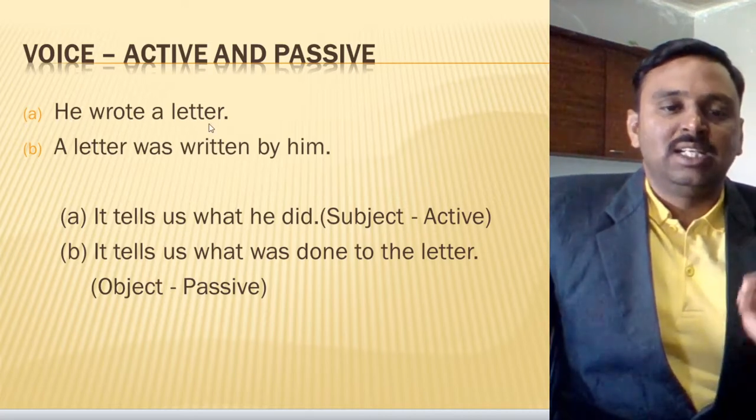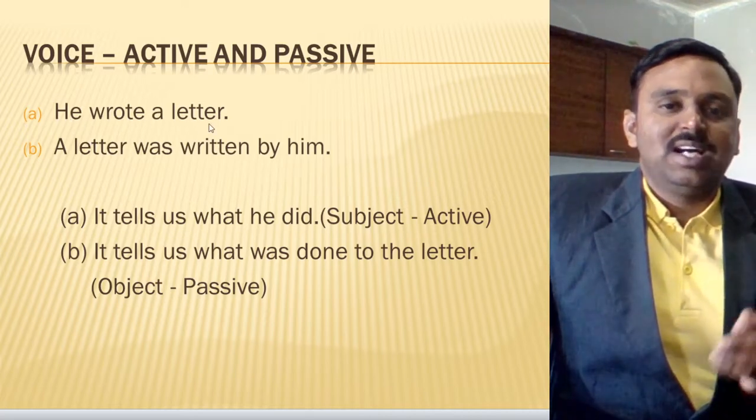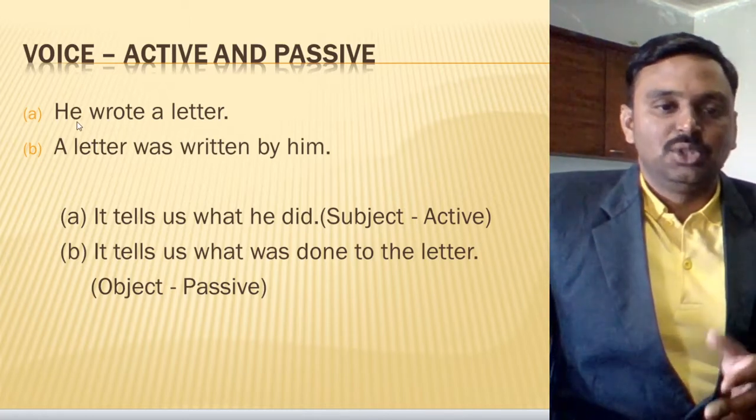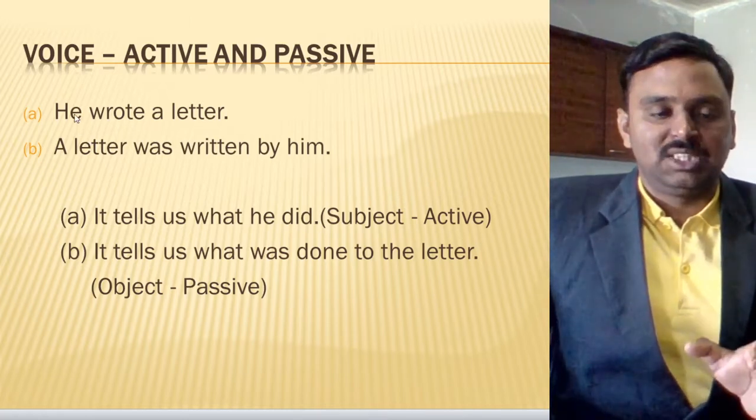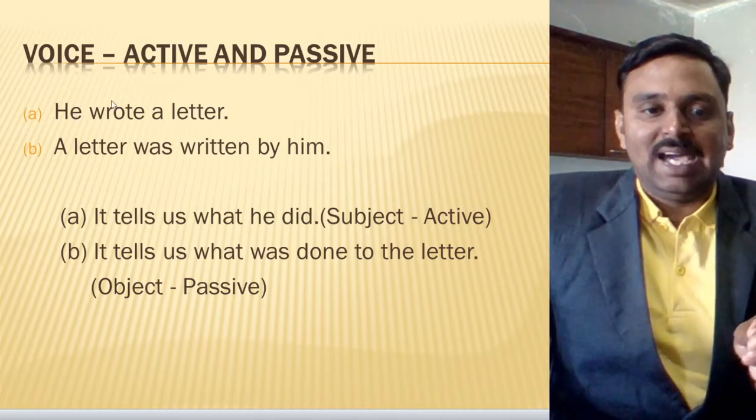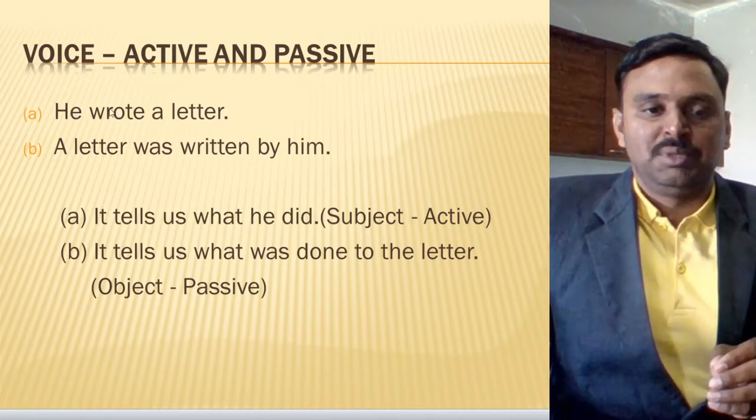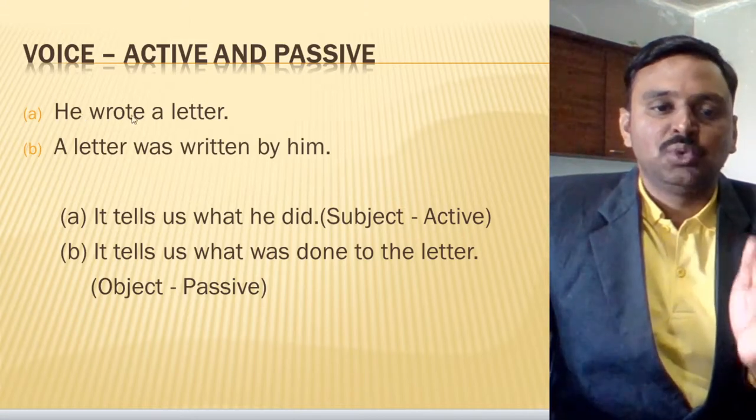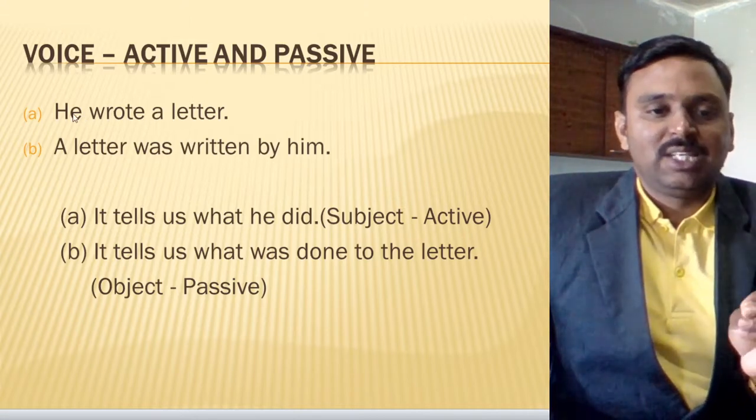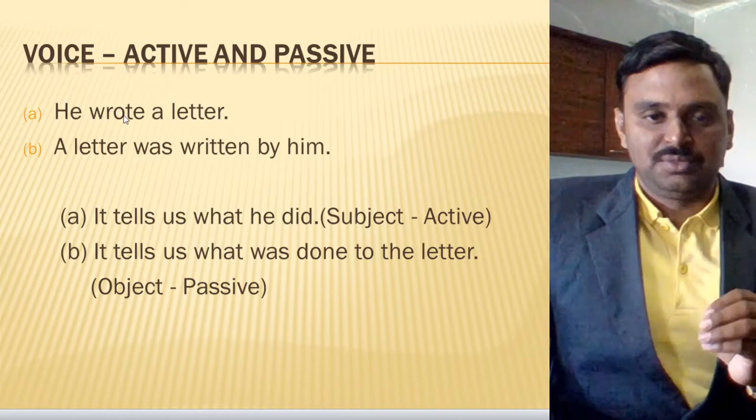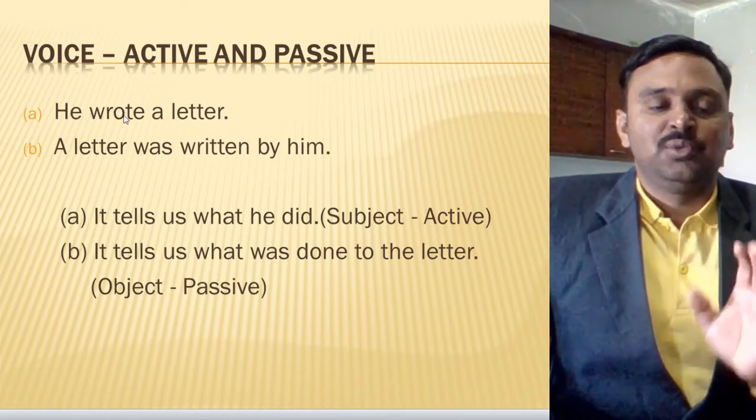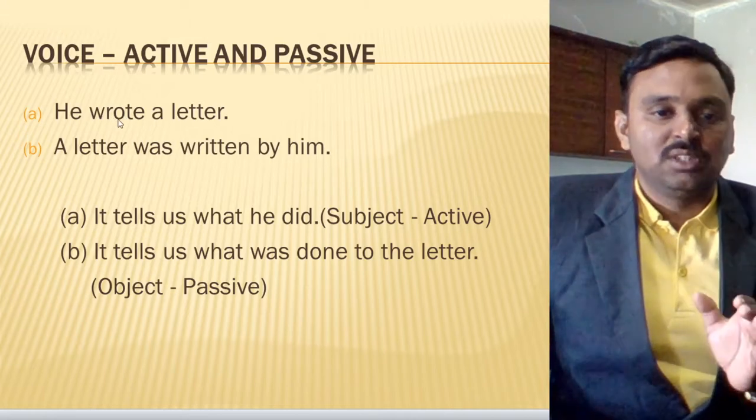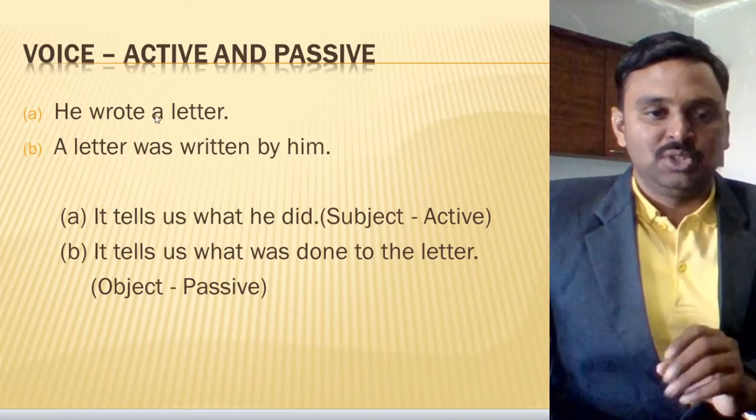He wrote a letter. Now if I ask you a question, who wrote a letter? You will get the answer, he. So he is what here? Subject. So he is doing the action on the verb because he is active here. He is active and he is acting on the verb. That is very important in the active voice. Got it? So when the subject is acting on the verb, it is called active voice.